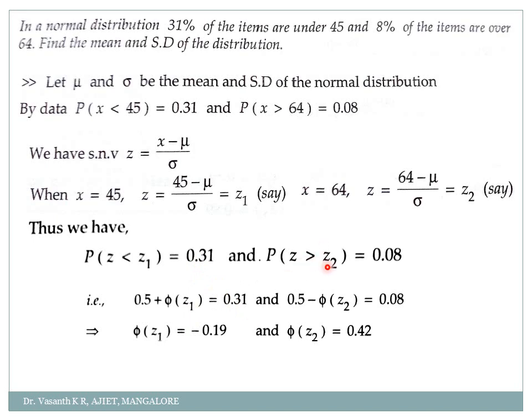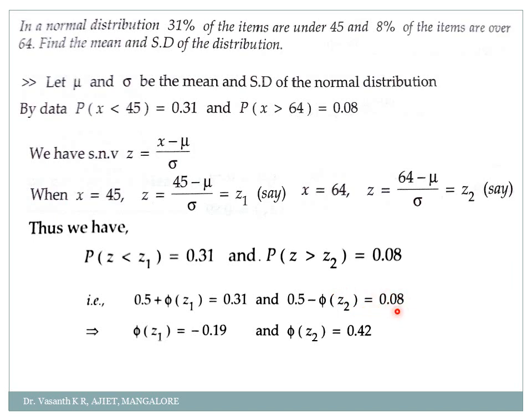Z greater than z2, draw the graph. I have not drawn the graph here. You draw the graph, you will get an idea. Greater than z2, draw a line in the positive part, z2. Greater than z2 means from z2 up to infinity we have to calculate. So it will be 0.5 minus phi of z2 is equal to 0.08.